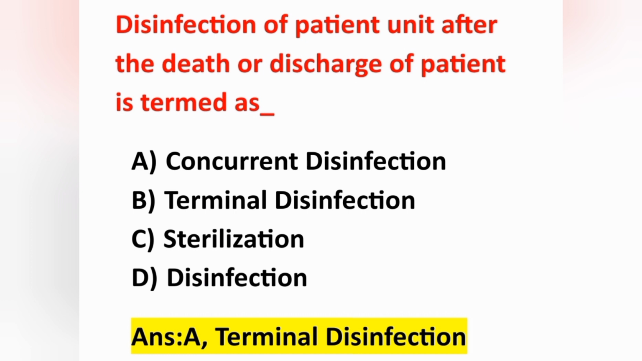Terminal disinfection means the disinfection of patient unit with all articles, that is the mattress, linen, bedsheet, pillow, furniture, whatever the things used by the patient on his discharge, death or release from the isolation, is known as terminal disinfection. Concurrent disinfection means disinfection of all the articles used by the patient during the course of disease, that is, while the patient is staying in the hospital, that time the disinfection is done, that is known as concurrent disinfection.